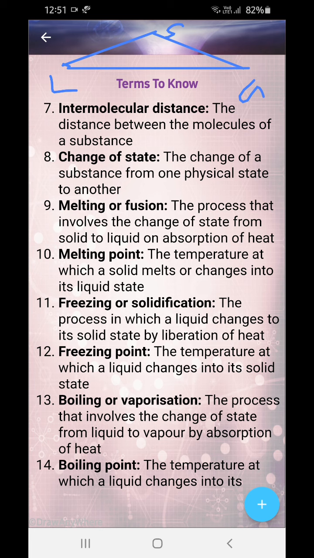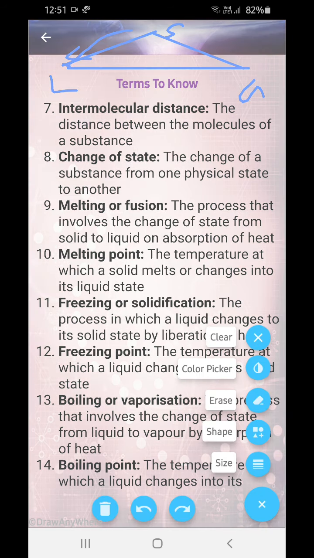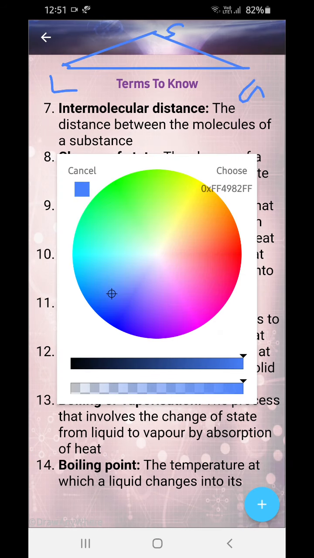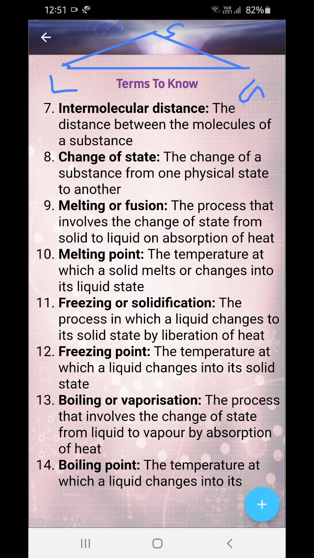Now over here, suppose it's changing: melting or fusion, the process which involves the change of state from solid to liquid on absorption of heat. So what is happening? It is going down on absorption of heat. So let's mark it with red color. We'll mark in red because blue is already with us. So this one is red, okay, and this is melting.